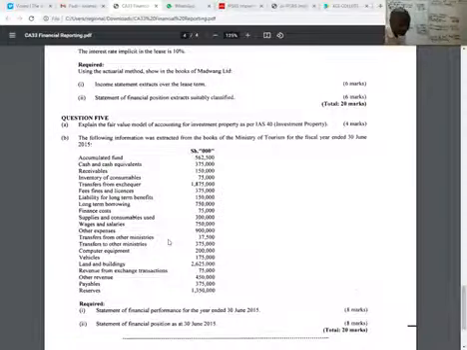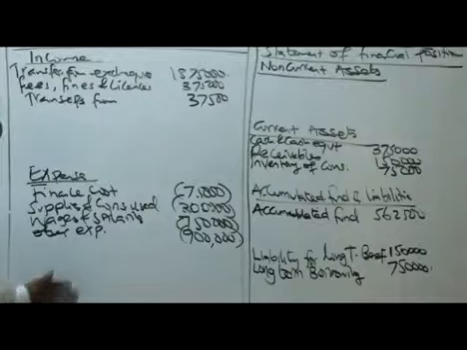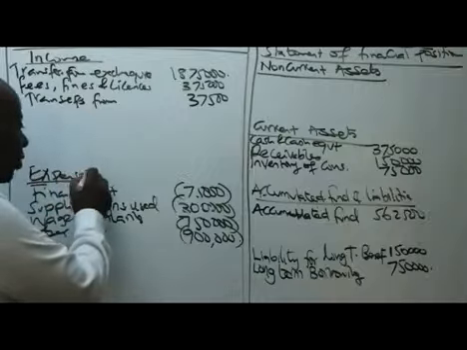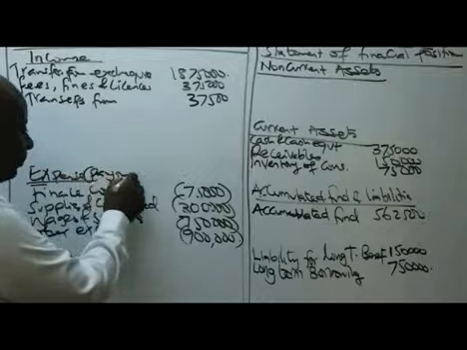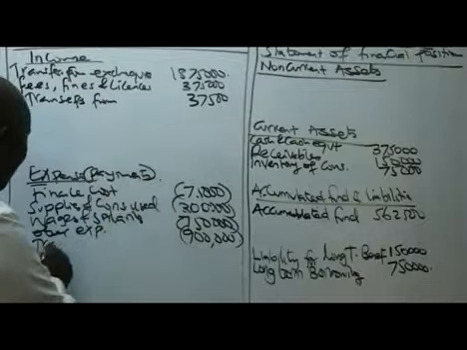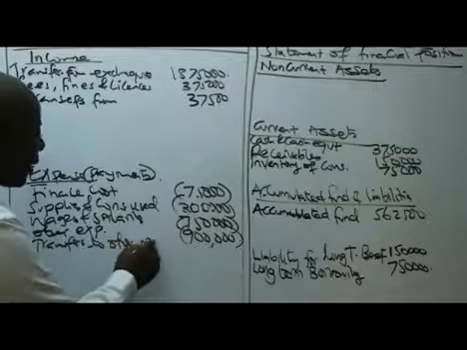And in the same breath, we have transfers to other ministries; we gave other ministries money. That automatically would fall under payments. By the way, for us in the public sector, mostly we'll be calling these payments.